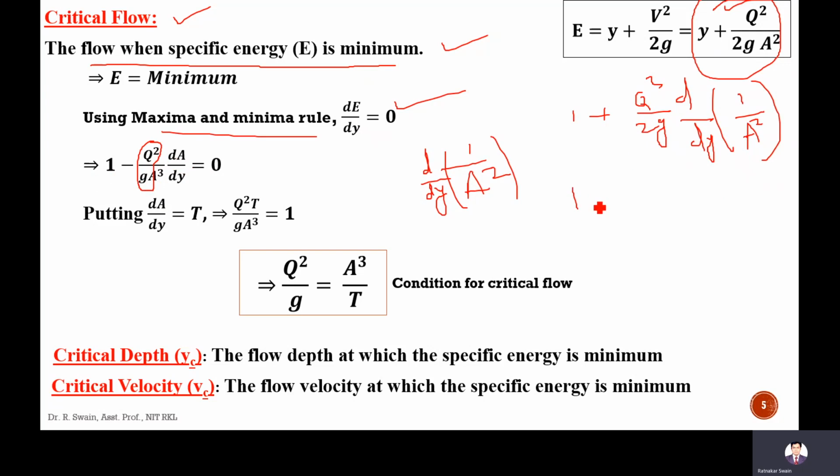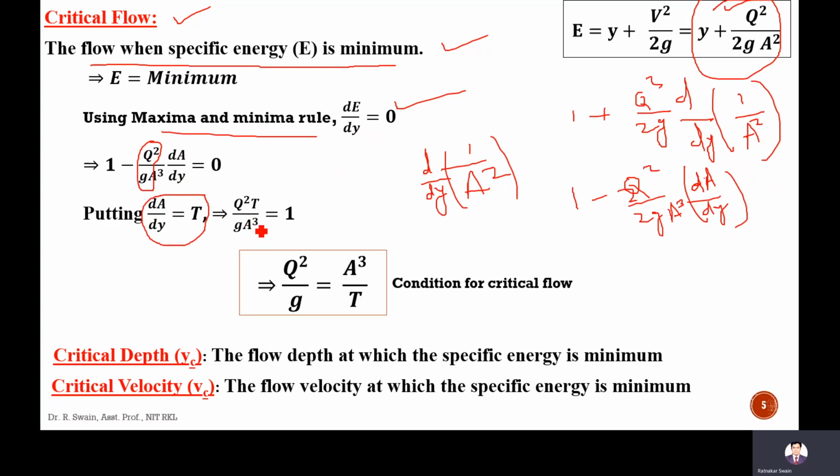Again I am writing 1 minus q square by g A cube into dA by dy. And dA by dy, as I told, is T, the top width.